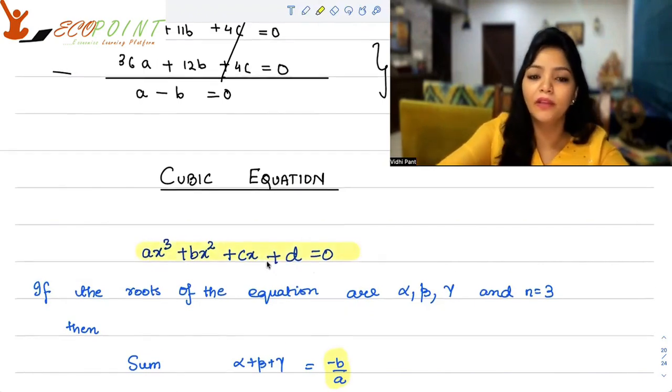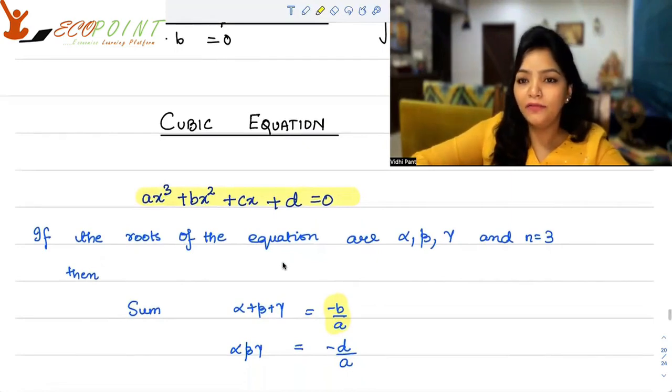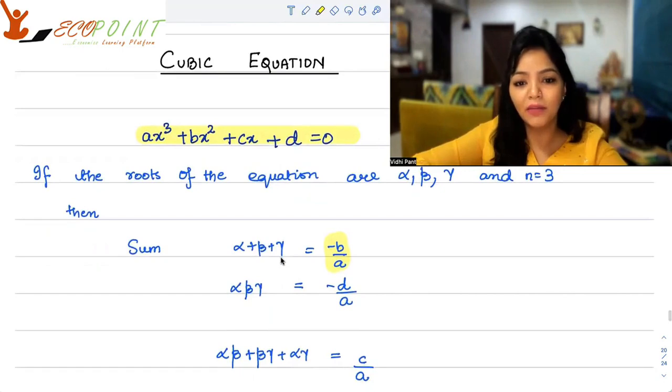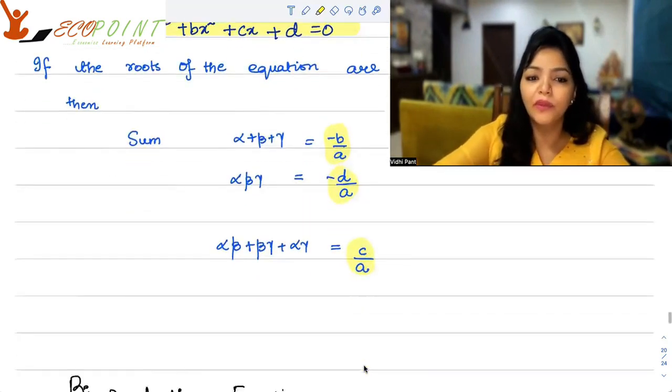Alpha into beta into gamma is equal to minus d upon a. And alpha beta plus beta gamma plus alpha gamma is equal to c upon a. So kindly note it down so that if you have any direct question, you can work it out.